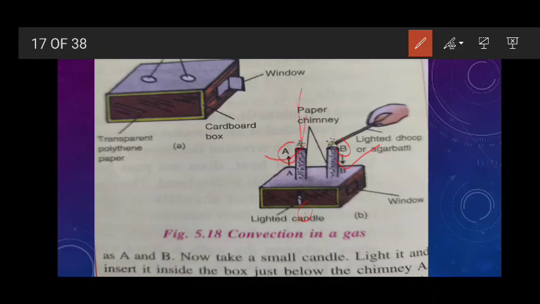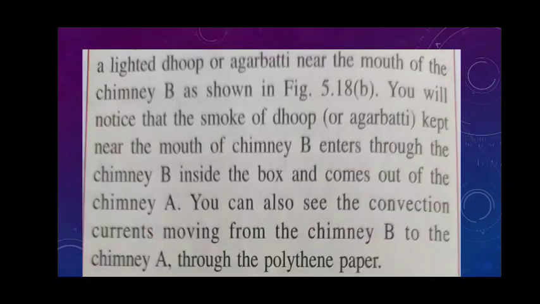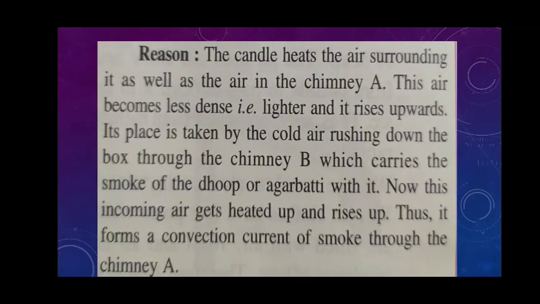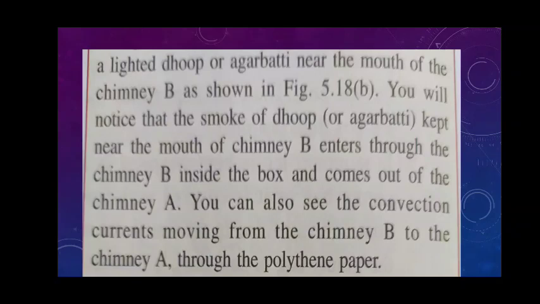Clear? Here you have kept it, but here you can see the smoke coming out. So how is this possible? This is possible because of the convection current. Clear? So you will notice that the smoke of the dhoop kept near the mouth of chimney B enters through chimney B inside the box and comes out of the chimney A. This is possible because of the convection current. So what we have got here is that a candle heats the air surrounding it as well.